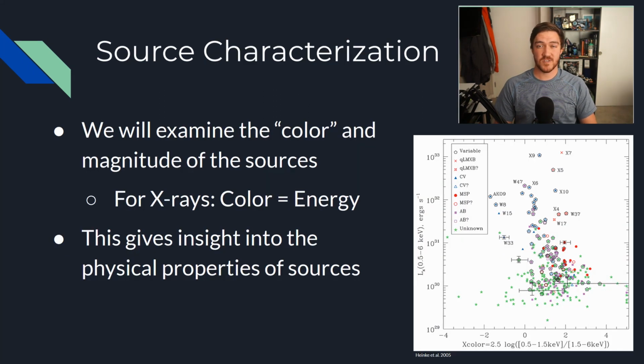We will be characterizing our sources using several different methods. One particular way in which we will characterize the sources of M12 is by looking at them on an X-ray color magnitude diagram. This will appear similar to the plot directly below me, which is an X-ray color magnitude diagram of the globular cluster 47 Tuc. One important note with these color magnitude diagrams is that the color is defined as the difference in brightness of a source between two different energy bands or wavelengths of light, and the magnitude is the overall brightness of that source. Based on the positions of our sources on this plot, we will gain insight into the physical mechanisms that are emitting X-rays from our sources in M12.